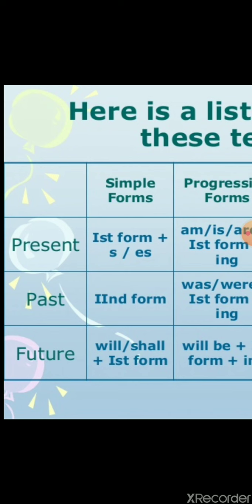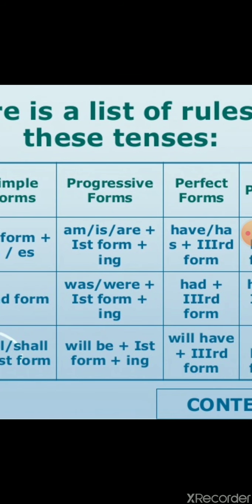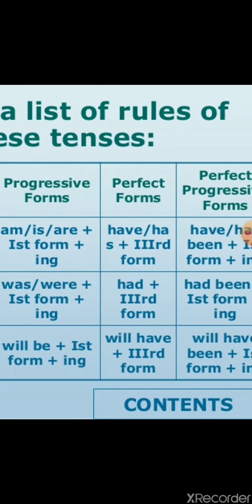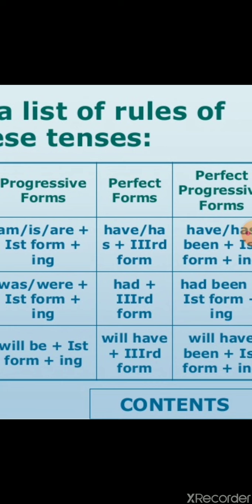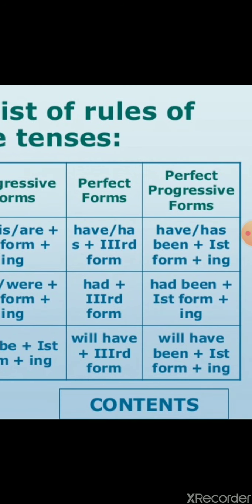Then only we will provide s or es. If we want to show the progression, then first form plus ing. If we want to show the perfect, completed action as well, has, have plus third form. Always remember, has, have will always come with the third form. Then you will never make a mistake. Perfect progressive forms: has, have including been plus the first form of verb with ing.